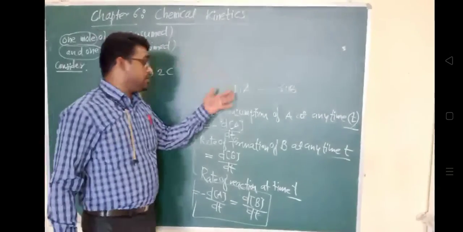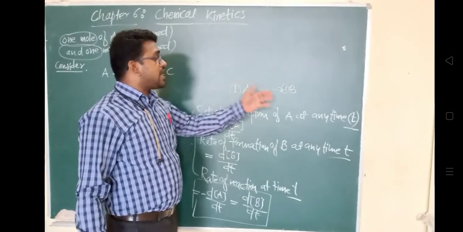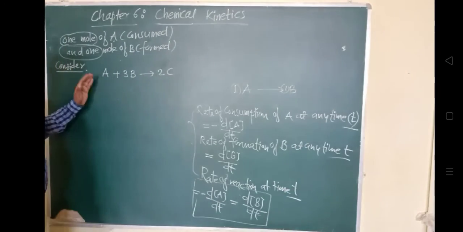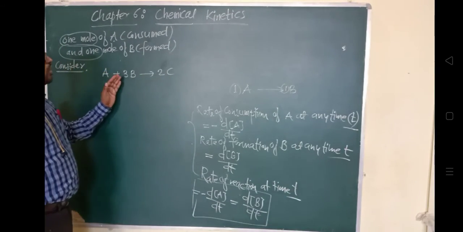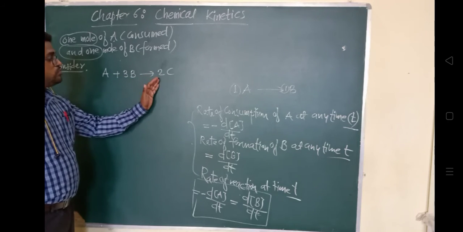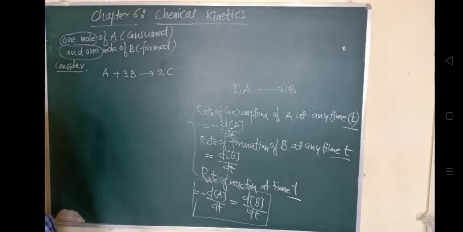But right now, 1 mole of A is consumed along with 3 moles of B and it forms 2 moles of C. So how can we write this?